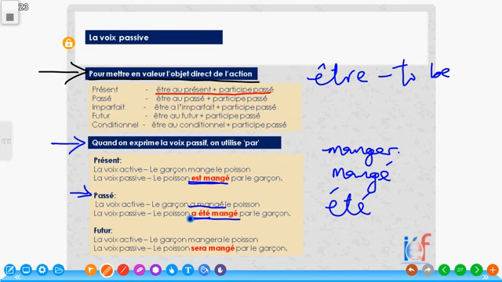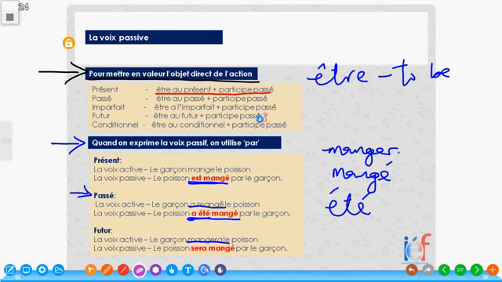In the future tense, au futur simple, this is le garçon mangera le poisson. The boy will eat the fish. What do we have? The rule says that au futur, être au futur plus participe passé. For être au futur, we have sera. Je serai, tu seras, il, elle sera, nous serons, vous serez, ils, elles seront.